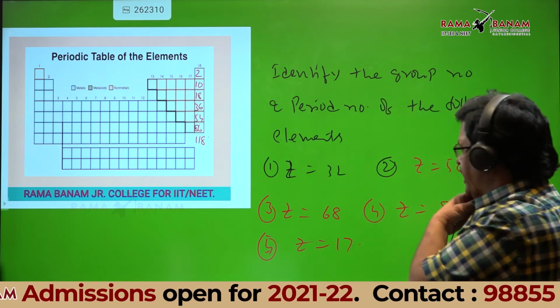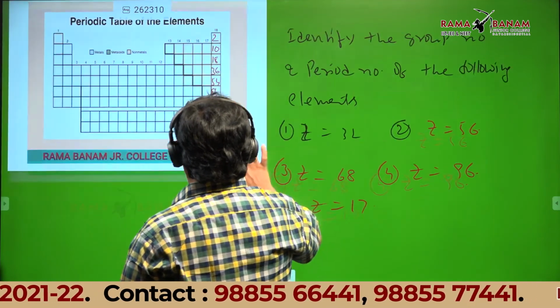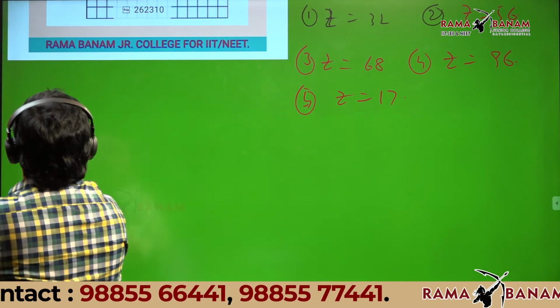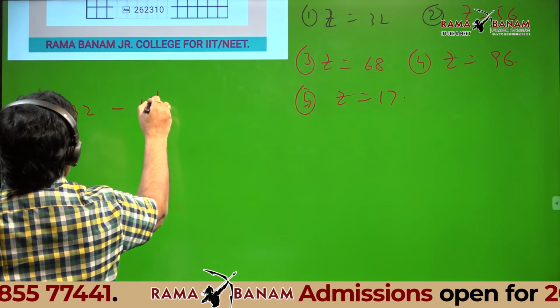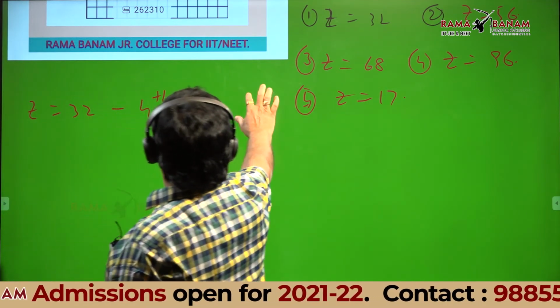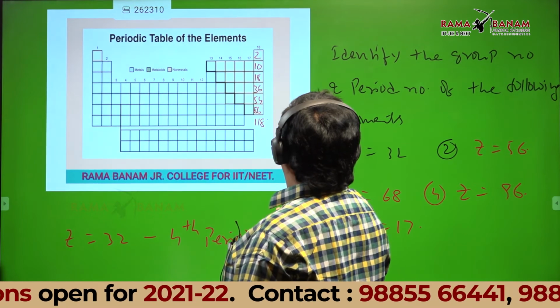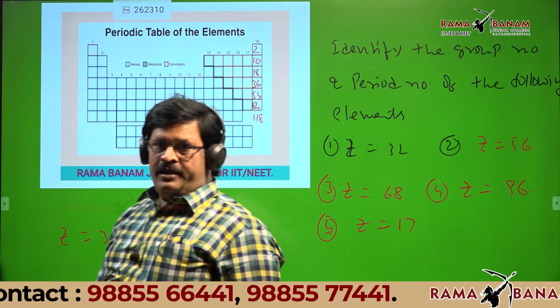Z = 32 is which period? Can anyone tell? Fourth period. Yes, sir. Z = 32 is 4th period. Excellent. You are correct. Which group? 14th group. Carbon group.